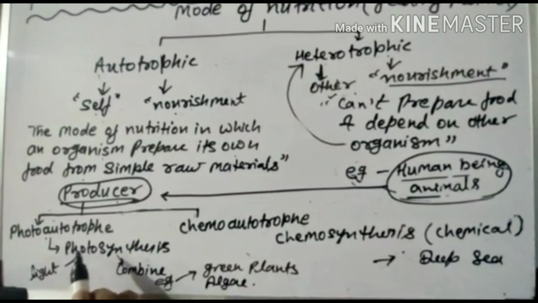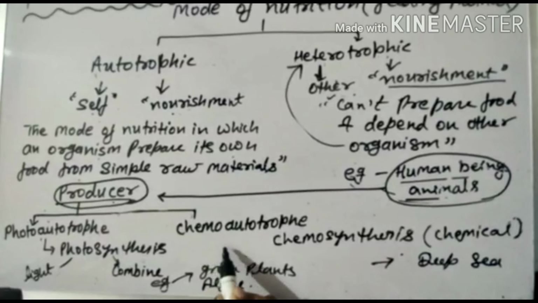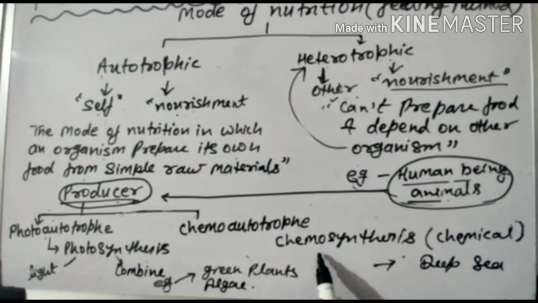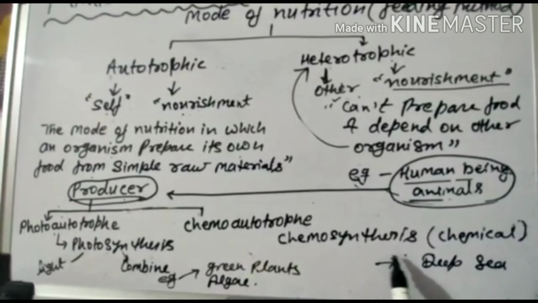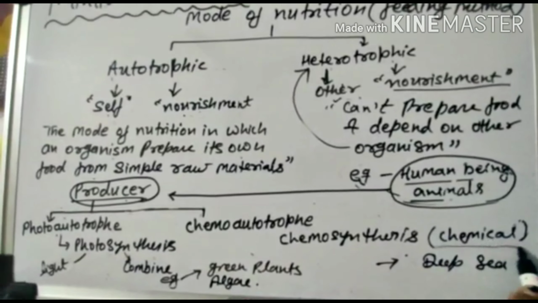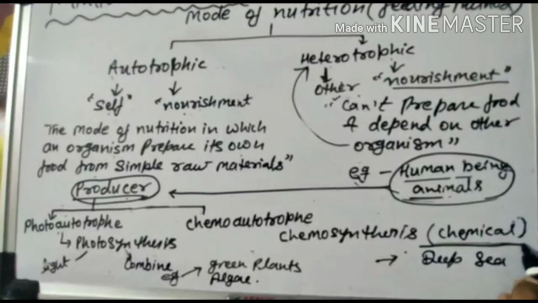In the other way, chemoautotrophs are those which perform chemosynthesis, synthesizing chemicals. By using chemicals, they make their food.